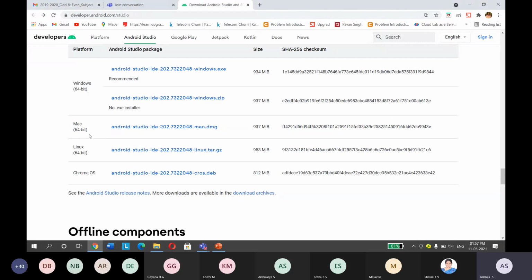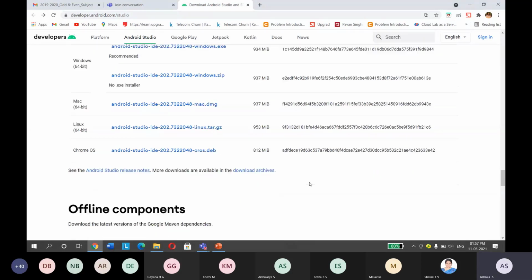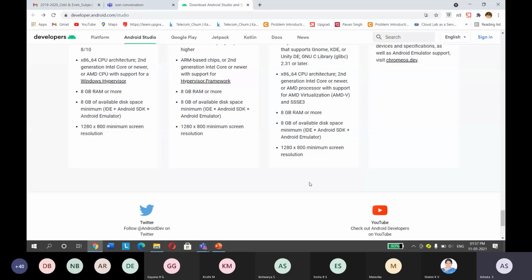If you are a Mac user, you have to use this. If you are a Linux user, you have to use this. So using these links, you need to install Android Studio. Okay, so now what is the system requirement for Android?